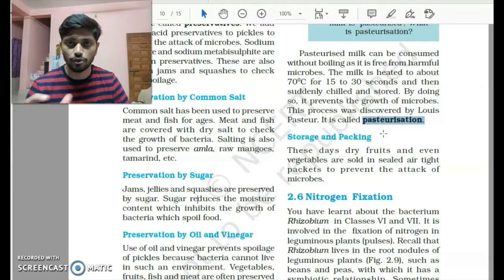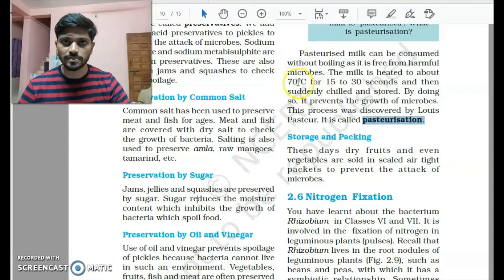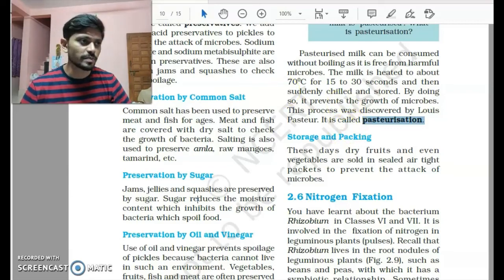And if you are using Amul milk, you might have wondered that on their bag they say this term, that it's pasteurized milk. So meaning, when the milk was with them, they might have heated it for 15 to 30 seconds at 70 degrees, and then suddenly cooled down the milk. So this reduces the growth of microorganisms. So this is called pasteurization.